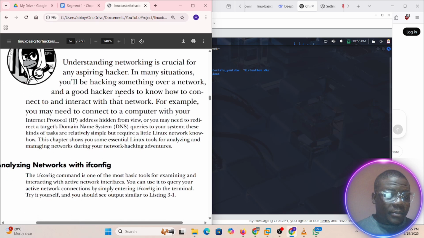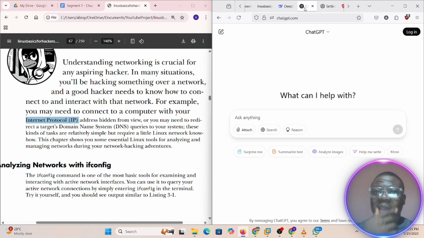We're looking at a critical thing here, which is IP. We're talking about internet protocol. So, an IP address literally. This is the reason why I said we'll be using AI. Some of those things, I won't be talking about the literal definitions. If you really want to know what an IP address is, that is the more reason why I'm combining AI. You can actually just ask AI, what is an IP address?